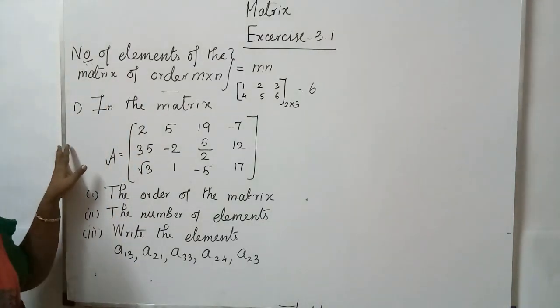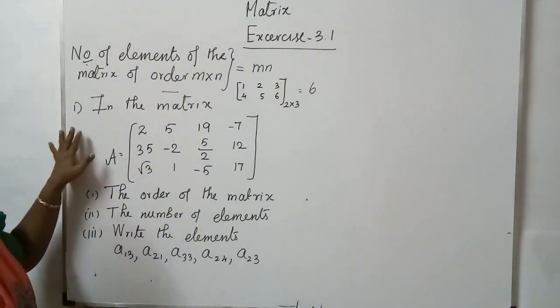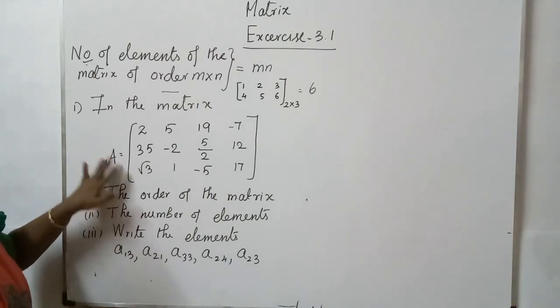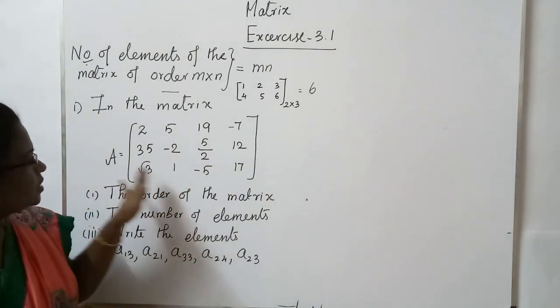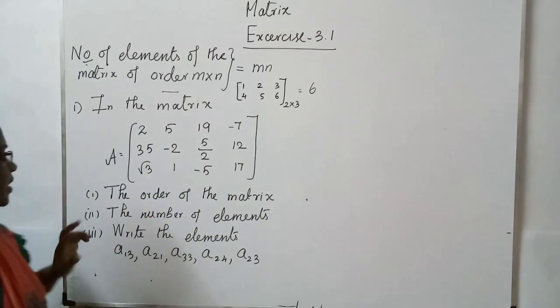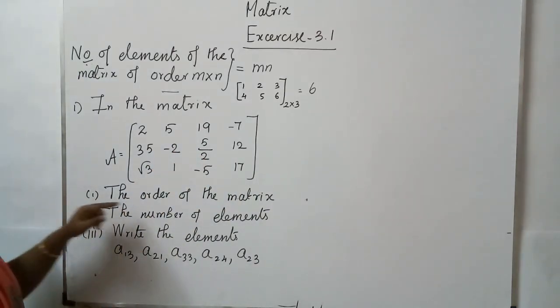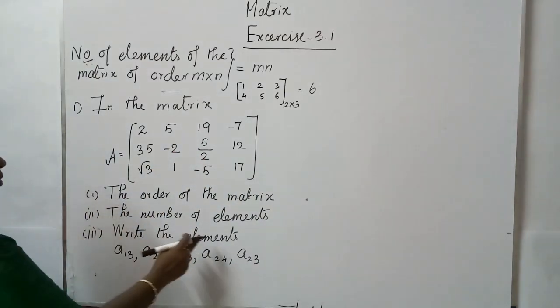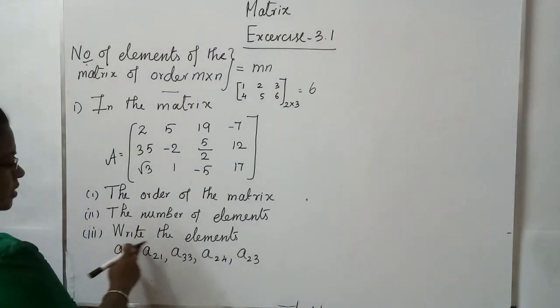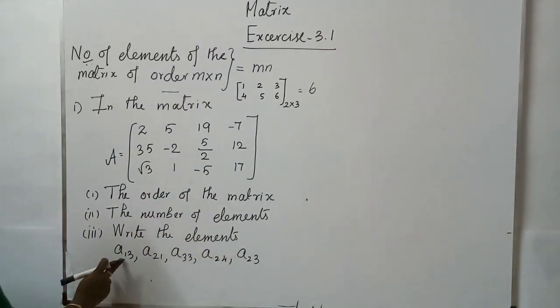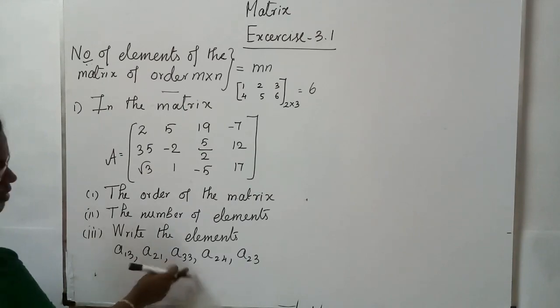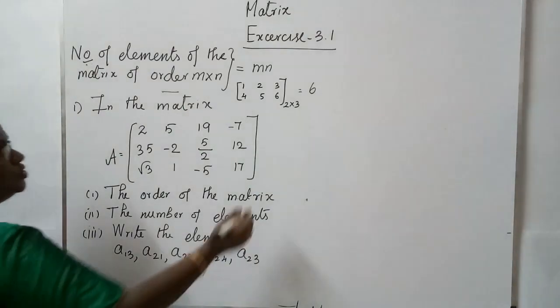See the first question in exercise 3.1. This matrix has been given. This is a 3 cross 4 matrix. First we have to find the order of the matrix, next the number of elements, and you have to write the elements A13, A21, A33, A24 and A23.